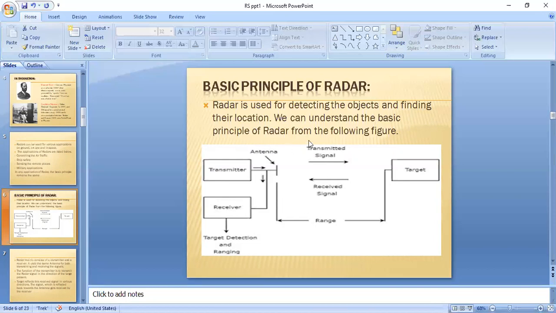So this is the basic principle of a radar. That means radar sends the signals through space. Whenever the target hits that signal, it reflects that signal. That signal is known as the echo signal. The echo signal will be received again by the antenna of the radar and passed to the receiver, and at the receiver the related calculations will be performed on that echo signal. By that information we can calculate the distance of a target from the radar.